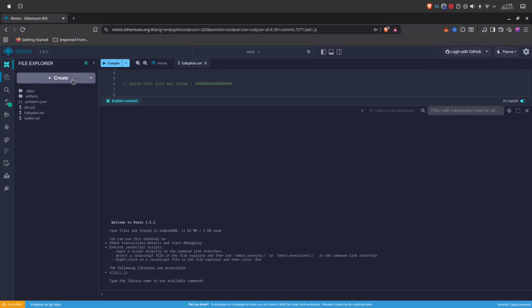On the left side, locate the File Explorer. Click Create New File. A blank document appears. This empty white space is where financial instruments are born. You are about to name something that will exist forever on a public, immutable ledger.